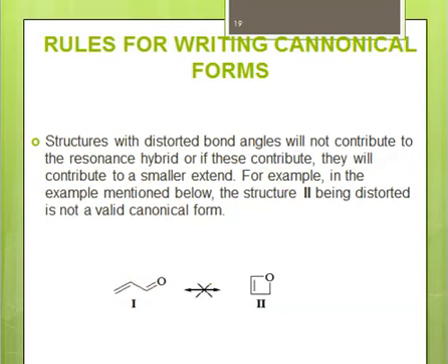Right, so that's all about the resonance. In resonance, we saw that resonance is a way to represent a structure that cannot be represented by a single structure. Whenever you have a conjugated system, we cannot have one structure that explains all the properties. So in short, whenever a system is conjugated, the system will show resonance, right? And we also saw different rules for writing canonical forms, right?